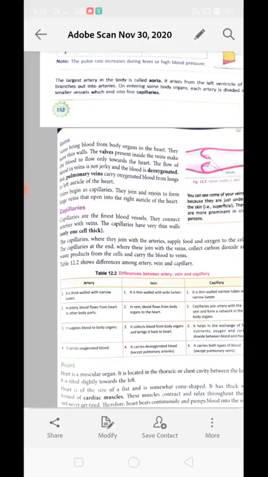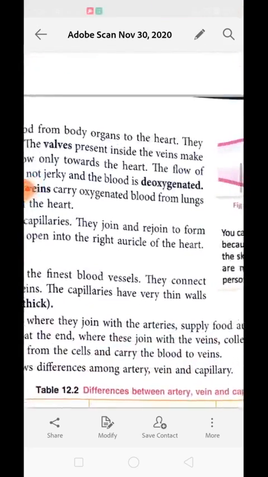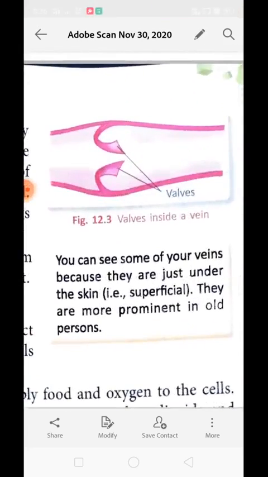Veins bring blood from the body organs to the heart. This is the proper definition of a vein. The blood vessel which carries the blood from the body organs towards the heart is called a vein. Thin walls are present over there. Valves, meaning this type of structure, are present over there to maintain one direction of flow inside the veins.